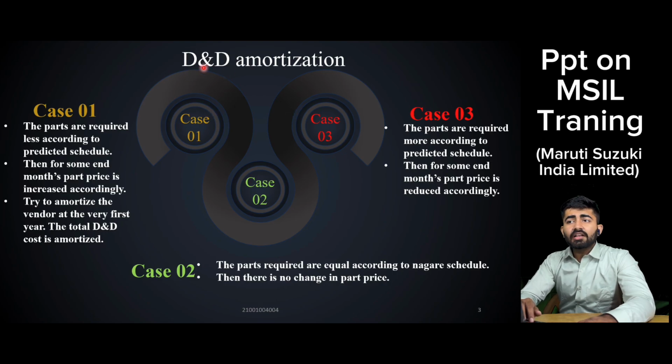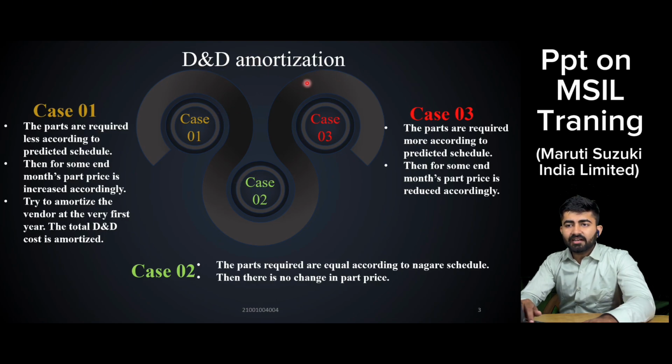Maruti also provides that. For example, if the price of a part is ₹100 and the RFQ volume is 2 lakh, and the D&D price is around 2 lakh, we will compensate that price accordingly in the part price. Then the new part price will become 101 rupees. This is basically done in the first year of SOP, so that a vendor gets all its D&D price amortized.